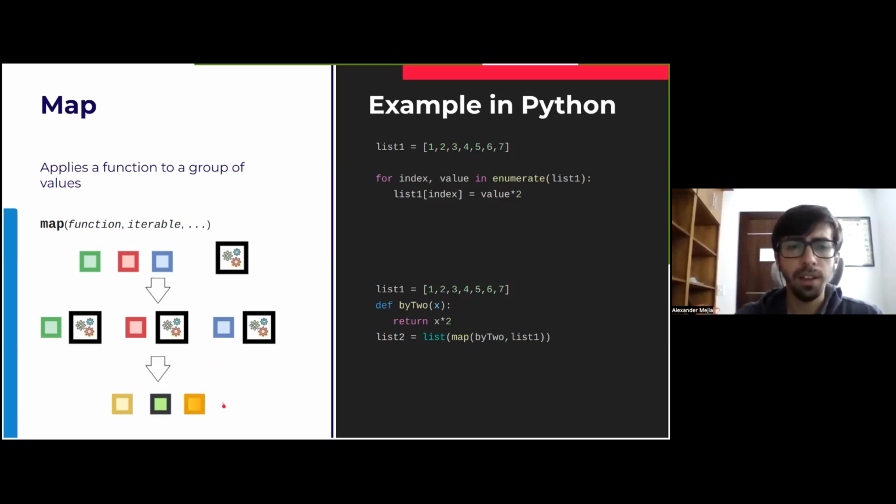So let's take a look at how the Python code would look. Beforehand, let's take a look at how we would do this if we didn't have this function. We have the list, which we declare here. And then we have a for loop. In this case, I want the for loop to also have an index. So I call enumerate, a function that will give us the value and the index. And then we modify each element of the list to have a new value, which will be value times 2.